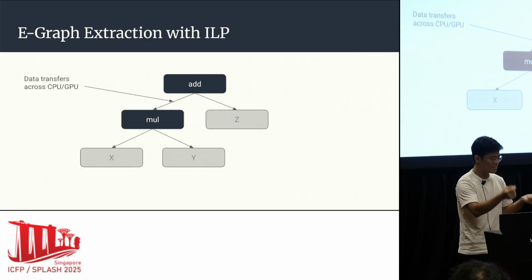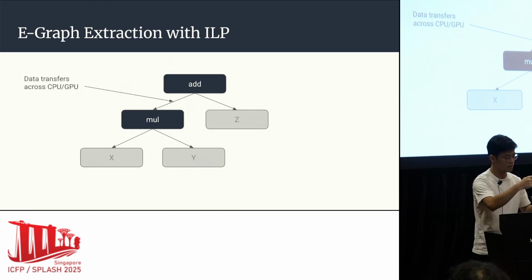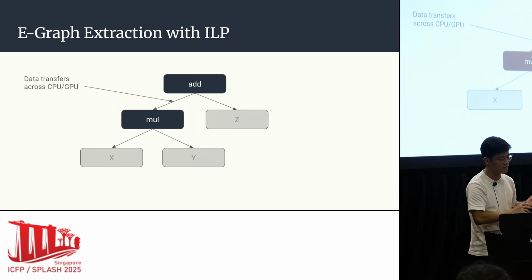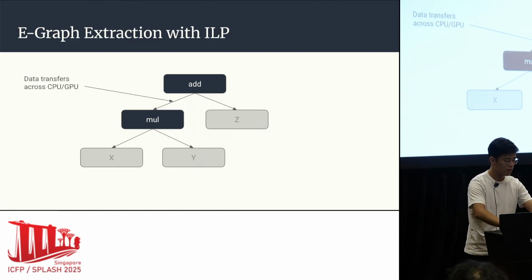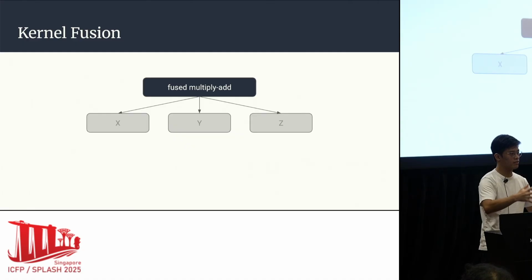But their data needs to end up in the right place, so there's some bookkeeping that the CPU needs to do and some data transfers. We can think of the edges as data transfers across that boundary. And a common optimization is to get rid of those data transfers by fusing the kernels into one big thing so that everything stays nicely within the GPU.